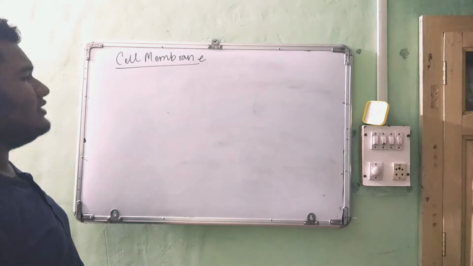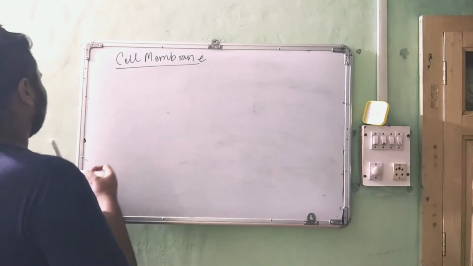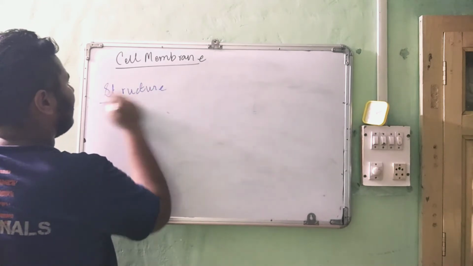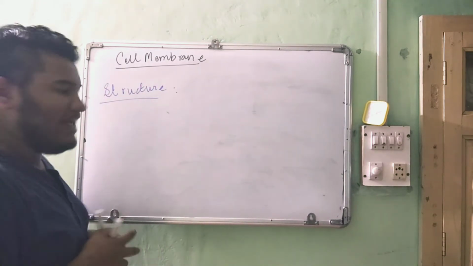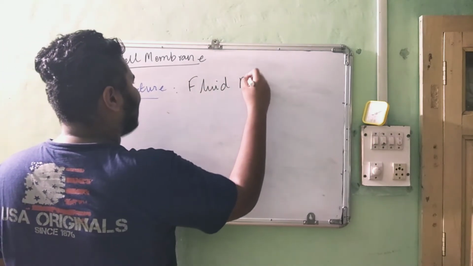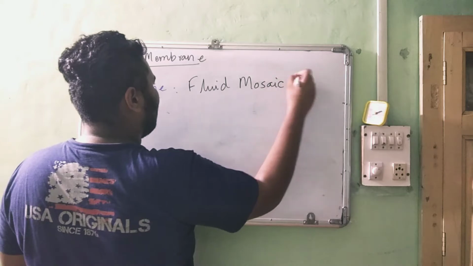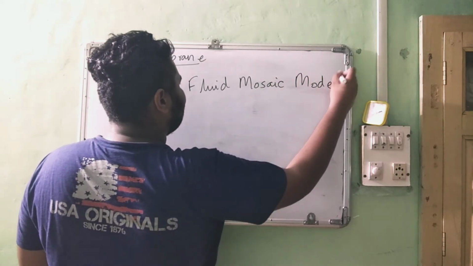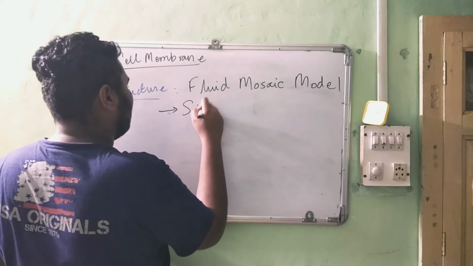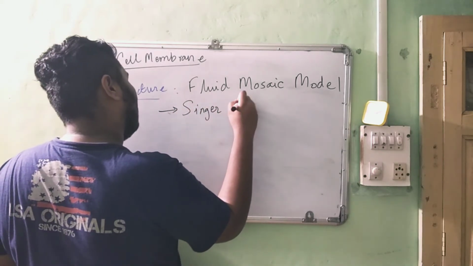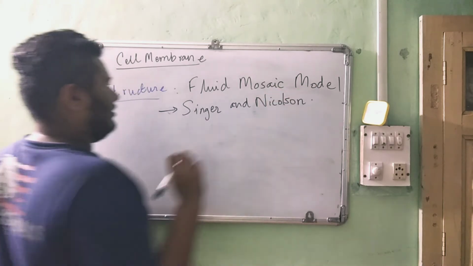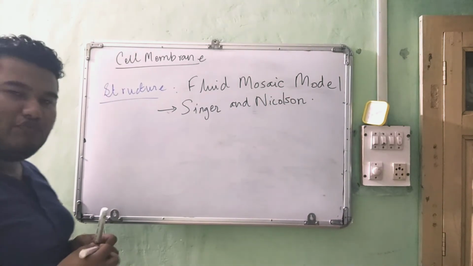So the cell membrane structure model, we are learning about the structure of cell membrane, is mainly given by the fluid mosaic model. This model was given by Singer and Nicholson. Okay, this model had two features.